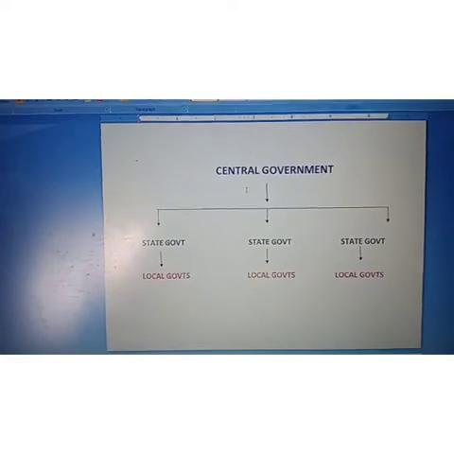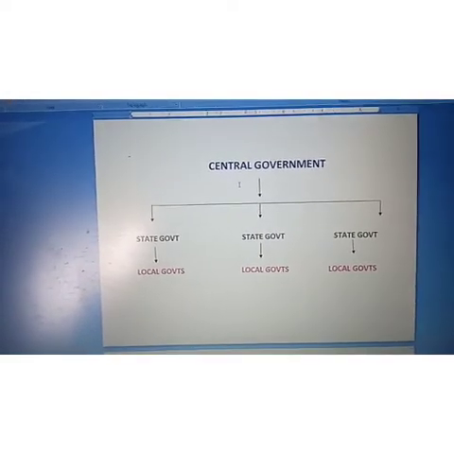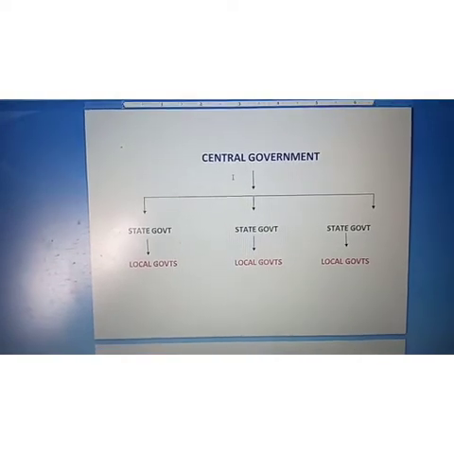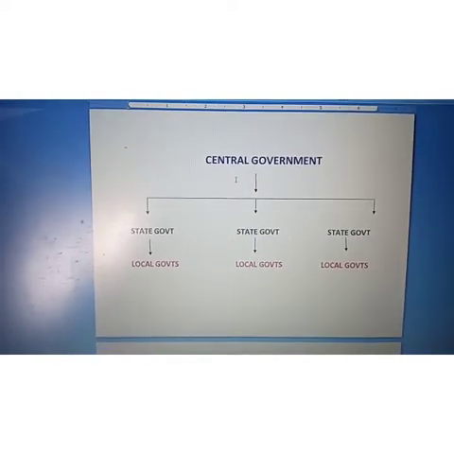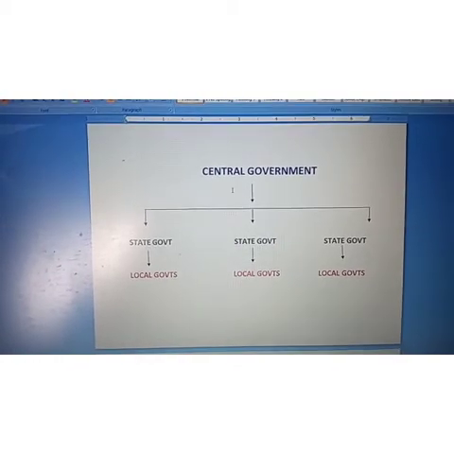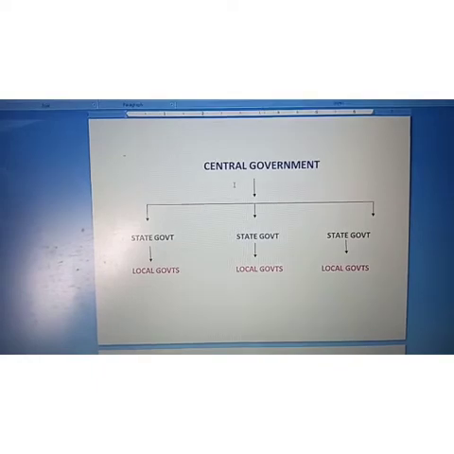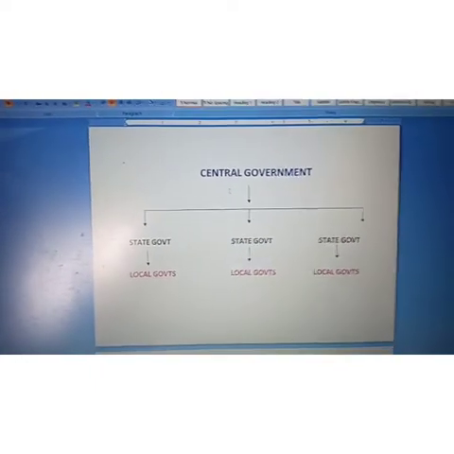And nowadays one more organ, not one more tier, but you can say a basic structure of the rural local government has been made, that is Gram Sabha. About Gram Sabha we will discuss later on. So see this, and if required you can write it down in your copies also.